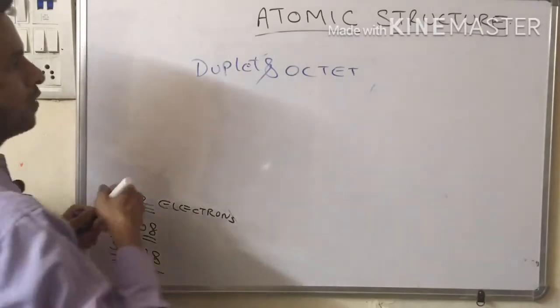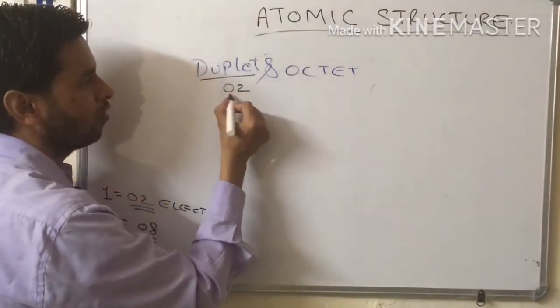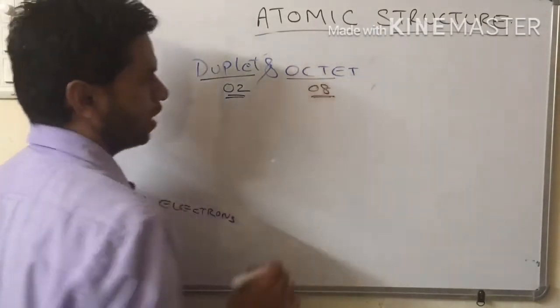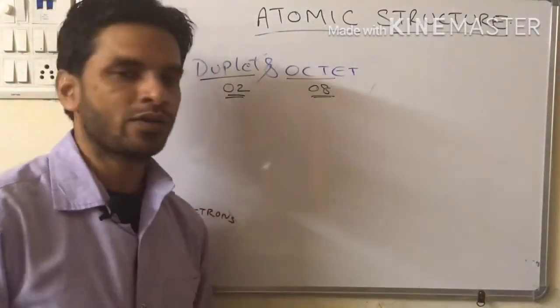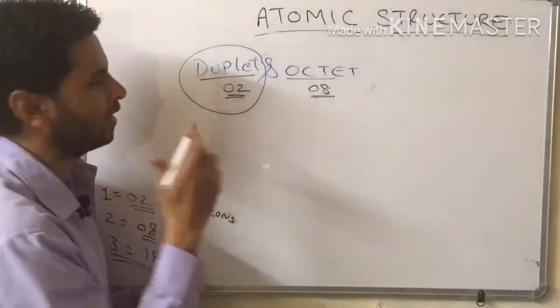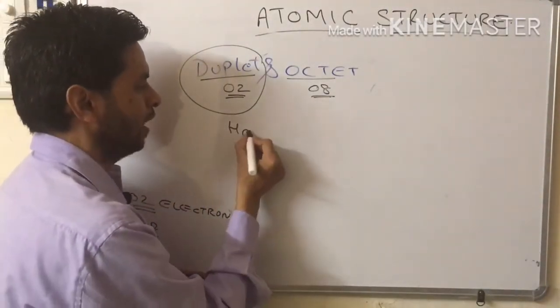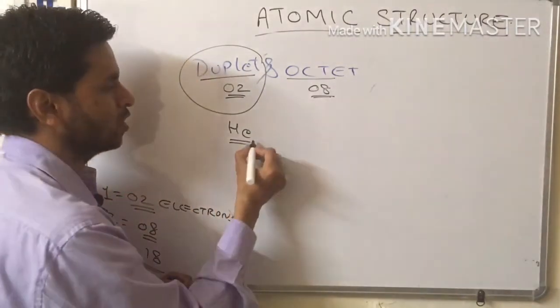Duplet means the outermost shell will consist of 2 electrons, and the word octet comes from 8, meaning the outermost shell would have 8 electrons. The best example, and the only example, of duplet is helium. Helium has atomic number 2.